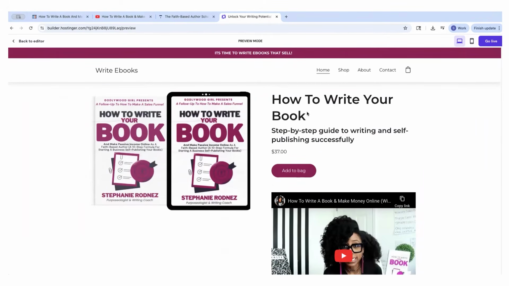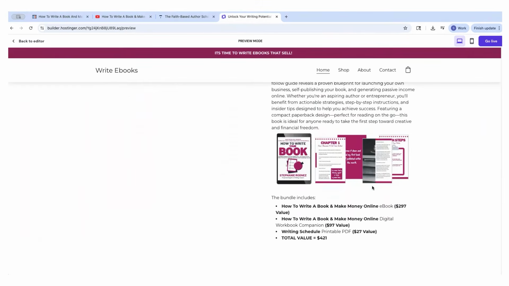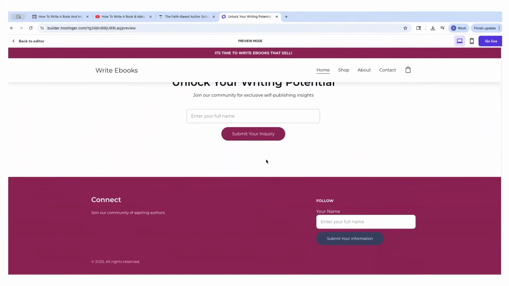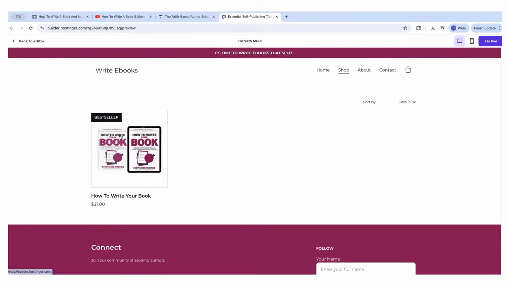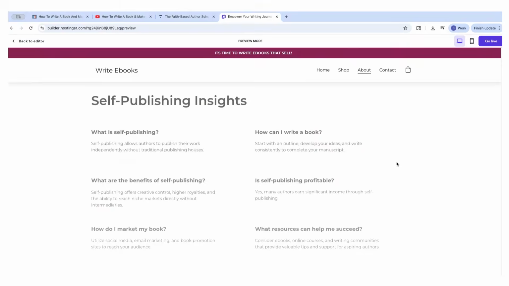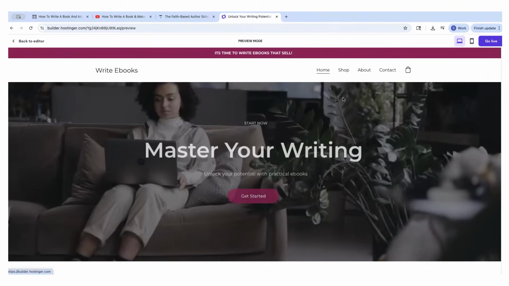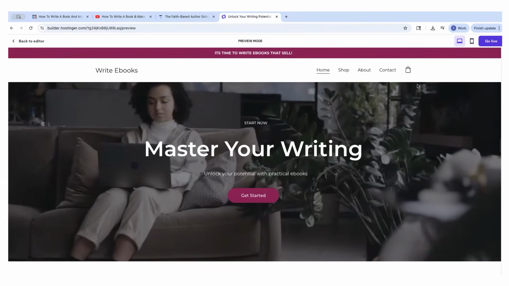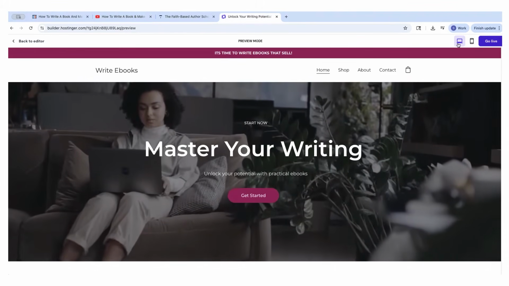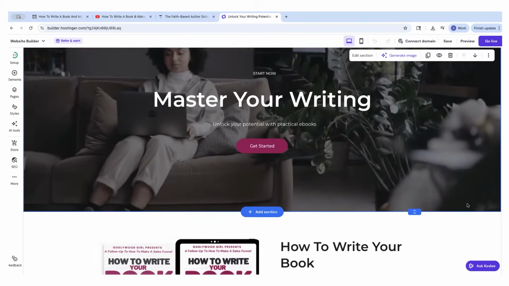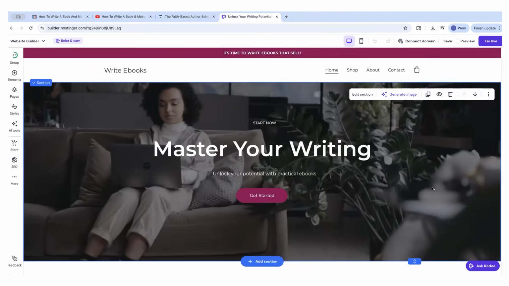Here you have the actual book image, the mock-up, you got the video, you got the copy, you got the preview of the interior, you got your contact us forms, you can actually get in touch with the people who purchase your book, you got your shop page, you got your about page, you got your contact page, and this is all through Hostinger's AI Builder. It's absolutely incredible, this technology. So go ahead and preview your store, make sure you like everything. And once you're all done and you like everything, just hit go live and your website is live. That's how quick you can create an incredible website to promote your book.